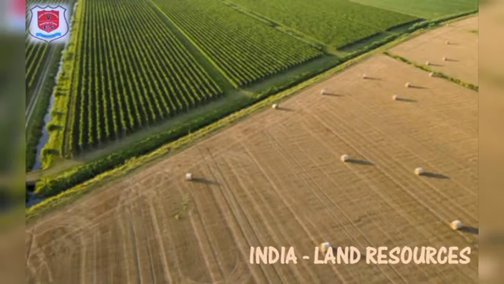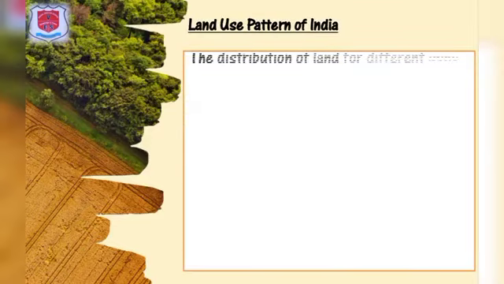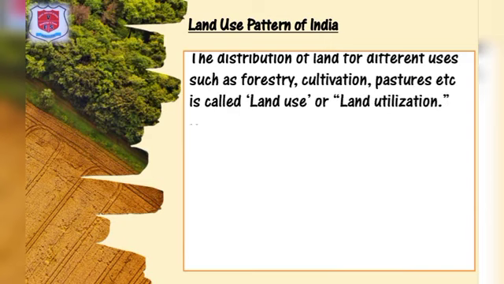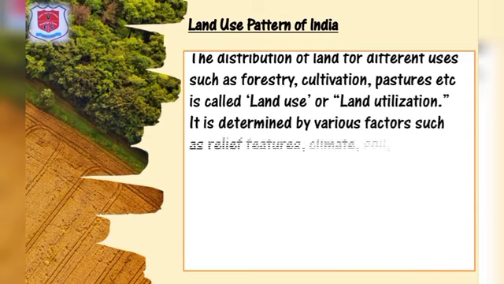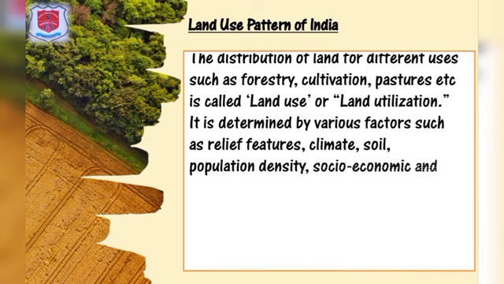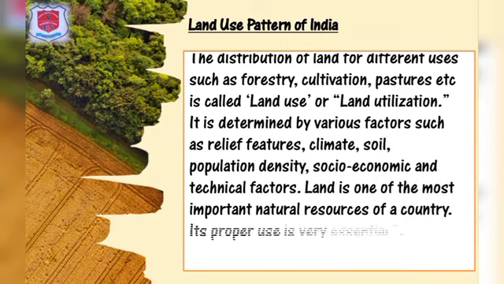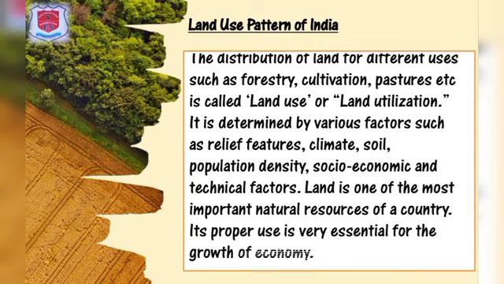In this chapter, we will learn the land resources of India. Land use pattern of India. The distribution of land for different uses such as forestry, cultivation, pastures, etc. is called land use or land utilization. It is determined by various factors such as relief features, climate, soil, population density, socio-economic and technical factors.